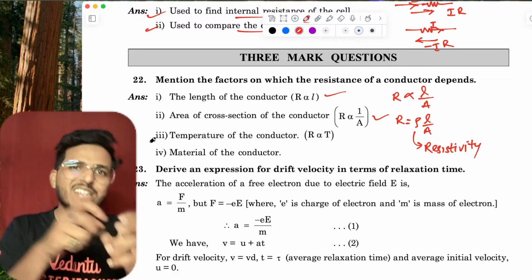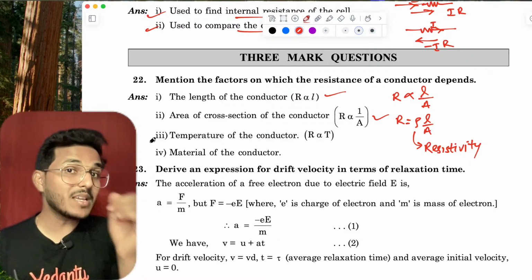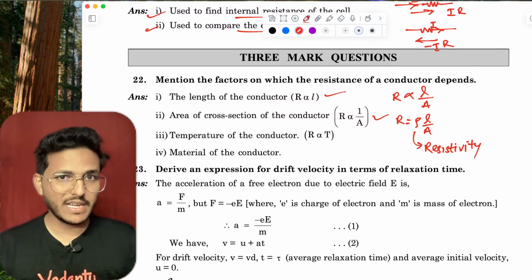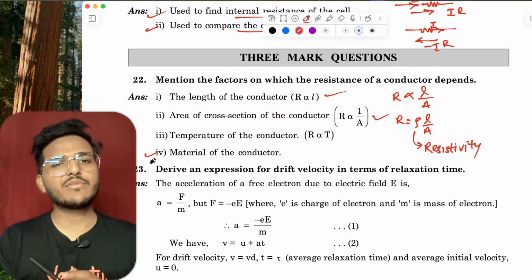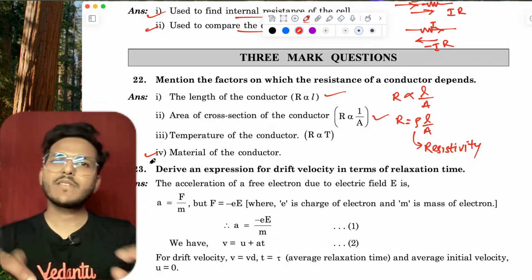Resistance is also directly proportional to temperature. If you raise the temperature of the conductor, then the resistance will also increase. But in semiconductors, it's opposite. Okay, and the material of the conductor, that is, whether the material is copper, aluminium, or iron.